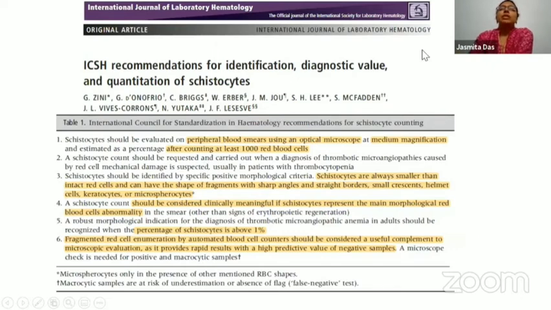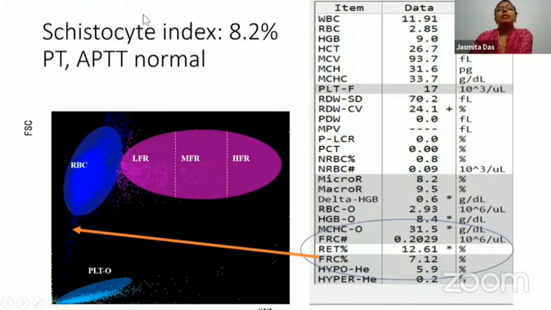So these are the ICSH recommendations for identification of schistocytes. Essentially they say that you should give schistocytes as a percentage after counting at least 1,000 red blood cells. And usually schistocytes and NCNC cells or polychromatophils are the findings that you have on the smear. You should always count all the cells that are either small crescents, helmets, keratocytes, microspherocytes also in the schistocyte count. Now, critical percentage here is above 1% for a diagnosis of microangiopathic hemolytic anemia. So in this case, the schistocyte index on the morphology was 8.2%.